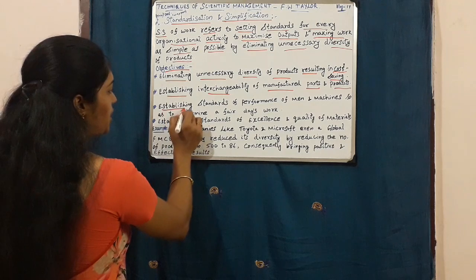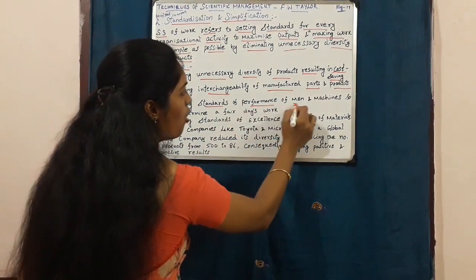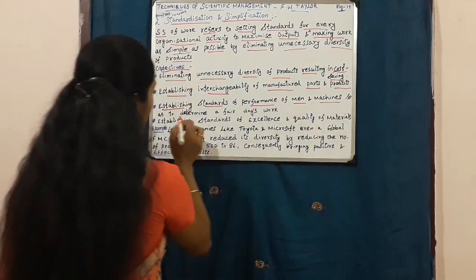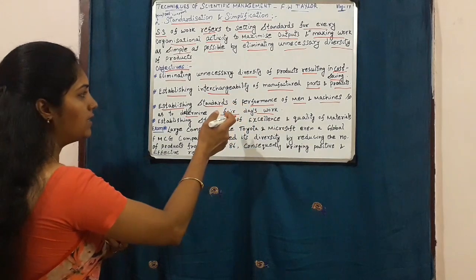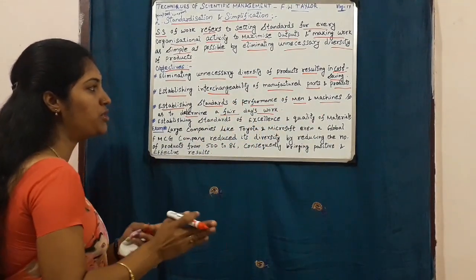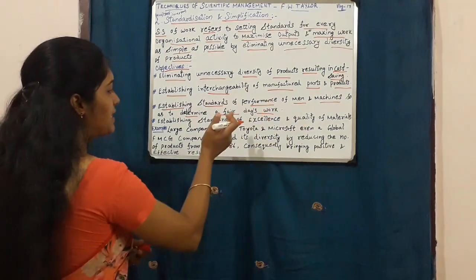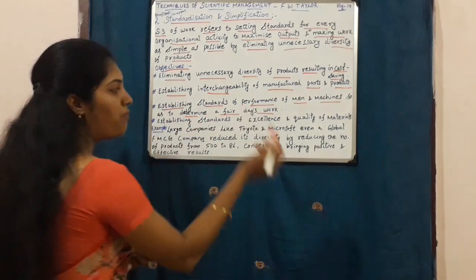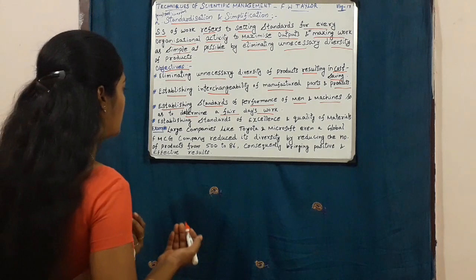And the next objective is establishing standards of performance of men and machines so as to determine a fair day's work. As I mentioned earlier, the men and machines, that is the physical resources and human resources, performance should be standardized. Why should it be standardized? So as to determine a fair day's work. So a fair day's work will take place in an organization.